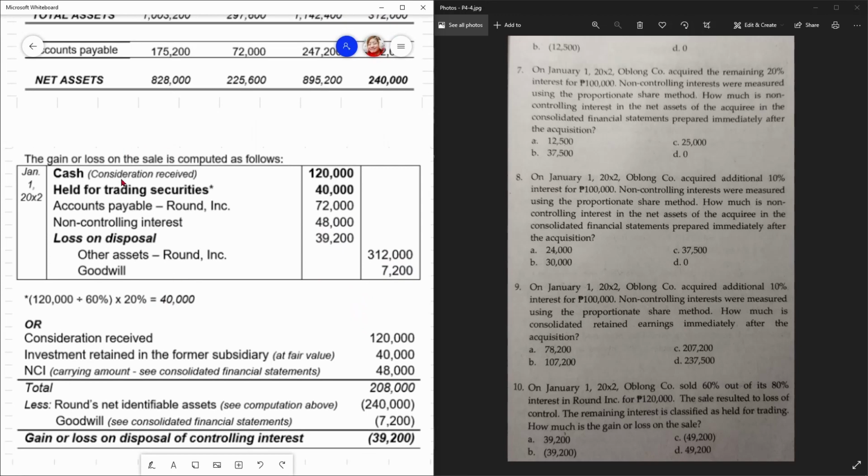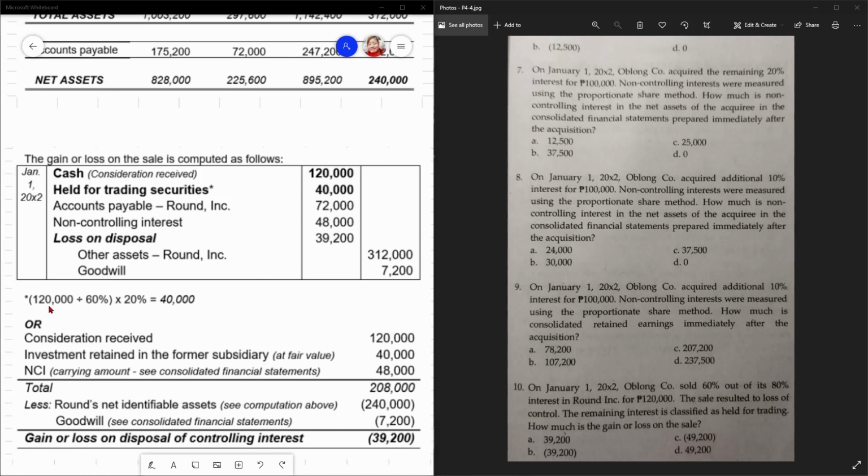Ngayon, yung held for trading mo, diba? Pagkawala ng control, wala na. So, anong gagawin mo? PFRS 9 recording mo. So, 120,000 divided by 60% times 20%, that's 40,000 held for trading securities. Bakit ganyan ang ginawa mo?